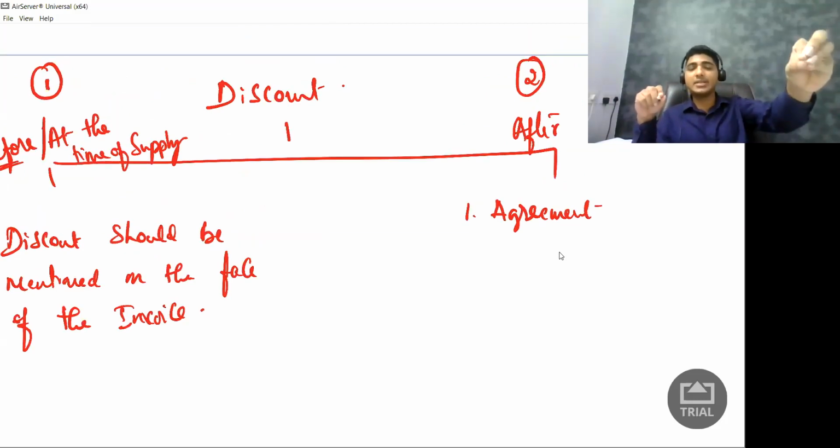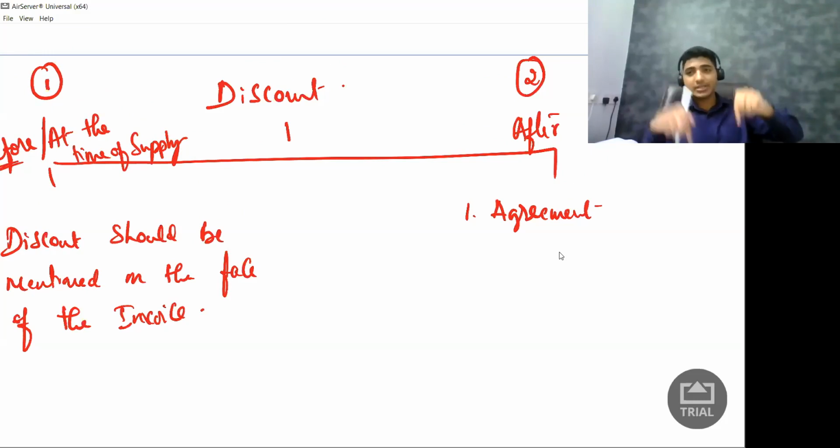The agreement says they are supposed to sell 1000 calculators this year. That is mentioned on the face of the agreement. So there has to be an agreement. If there is no agreement, then the discount is not reduced from the value of supply. On the full amount only I need to pay GST.